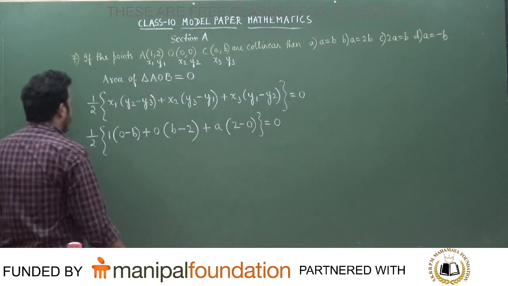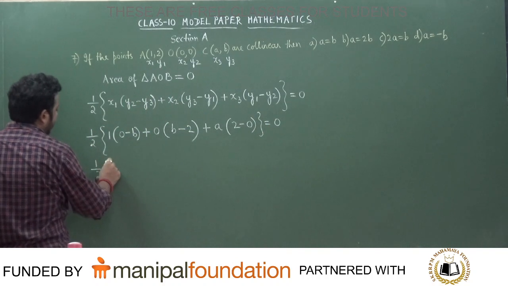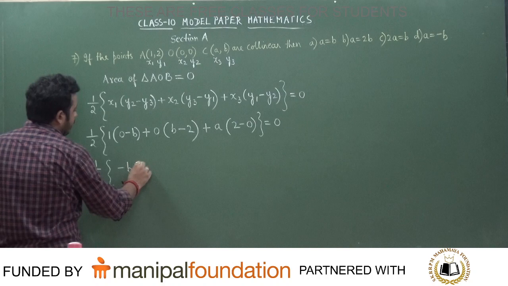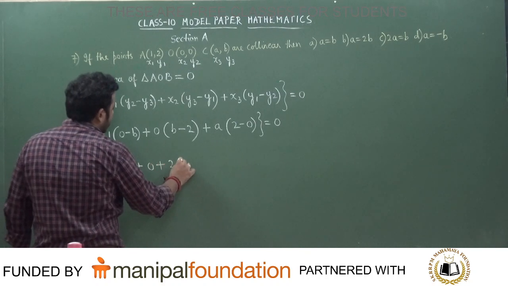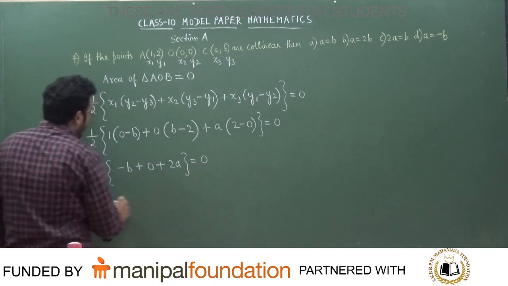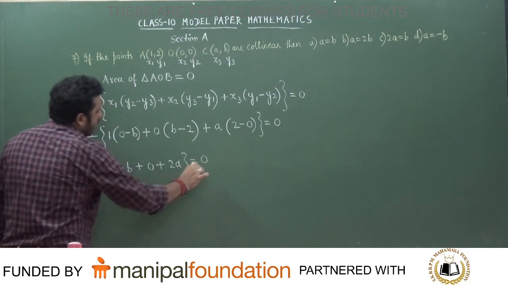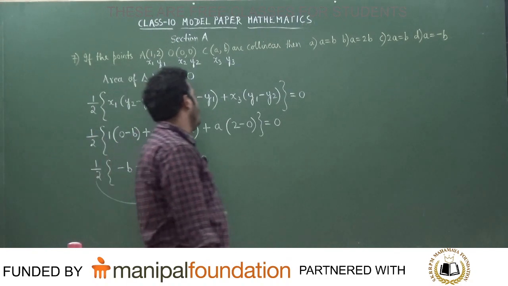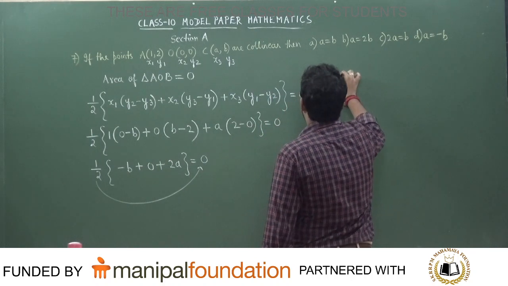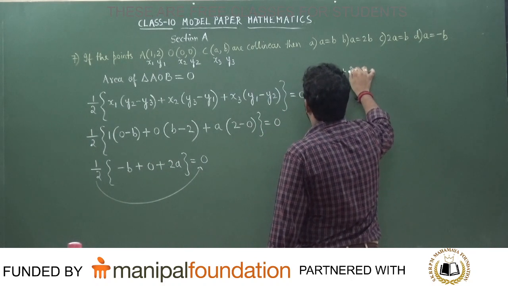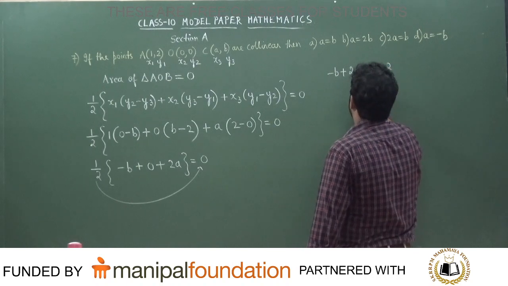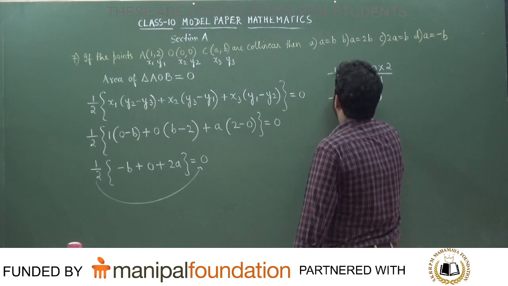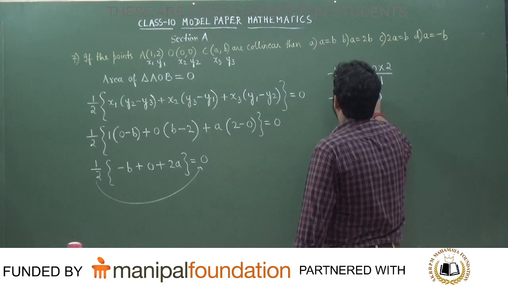0. Correct or not? So this will be half into minus b, 0 into anything is 0, plus 2a, that is equal to what is it students? 0. Now tell me what happens when this half goes to the other side of the equal to sign? It will become 0. It will be now minus b plus 2a, that is equal to 0 into 2 divided by 1. Yes or no? That is equal to 0. So minus b plus 2a, that is equal to 0.